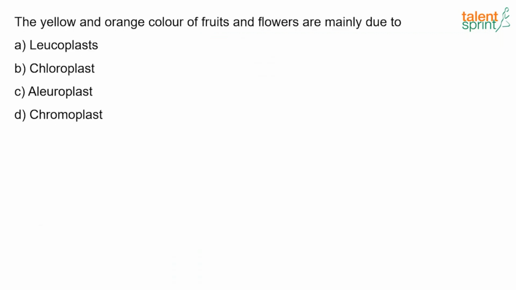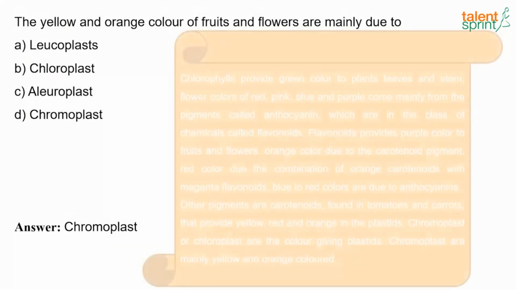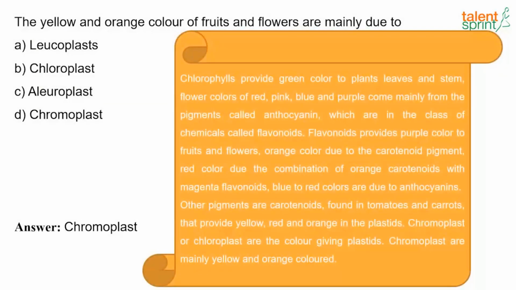Now the next question. The yellow and orange color of fruits and flowers is mainly due to dash. So what's the answer here? This color is mainly due to chromoplast. Chlorophylls provide green color to plant leaves and stems, and flower colors of red, pink, blue and purple come mainly from the pigments called anthocyanin, which are in the class of chemicals called flavonoids.